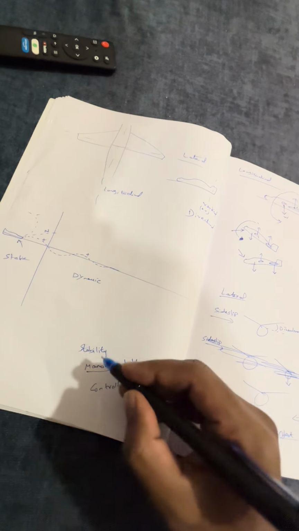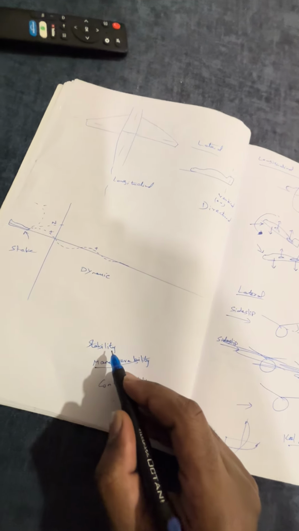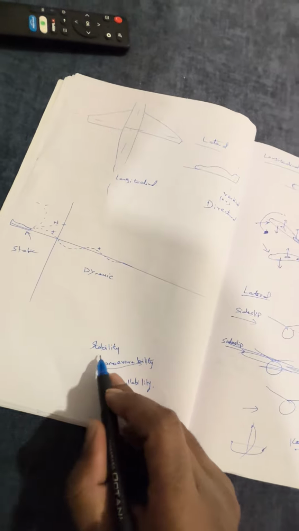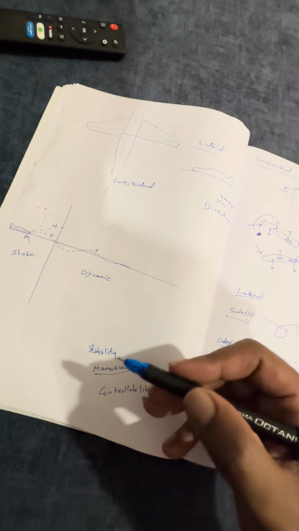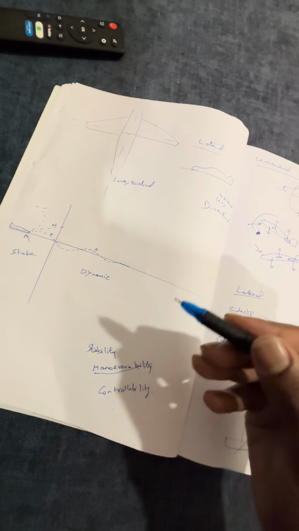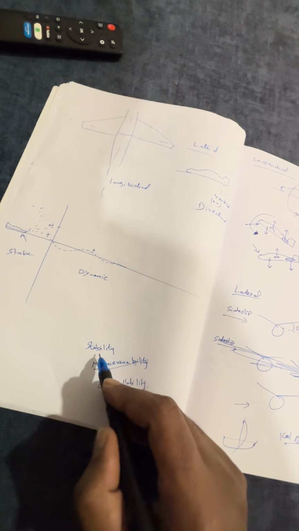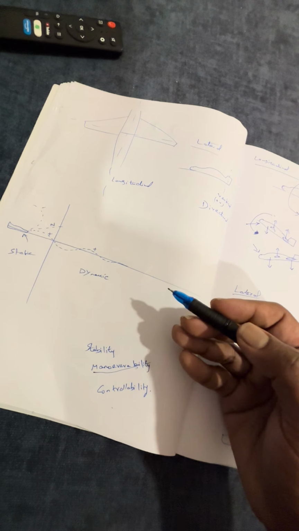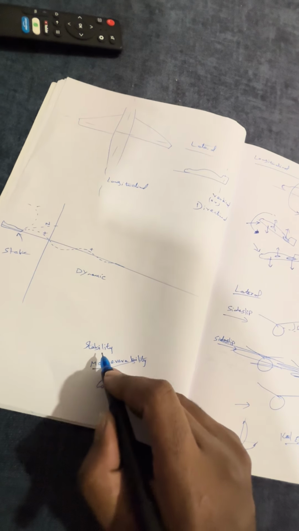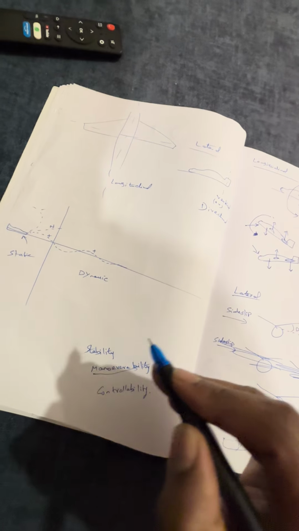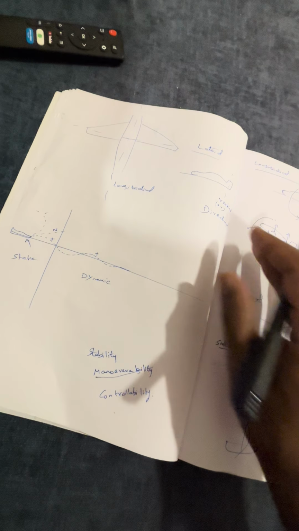Now stability is a completely different concept. As the name says, stability means if there is any disturbance, can the aircraft be stable in the air? That is what we have as stability. If any disturbance moves the aircraft, it should return back to its original position. That is what we call a stable aircraft. We are going to quickly have a revision on this.